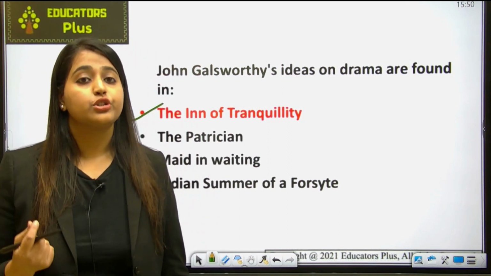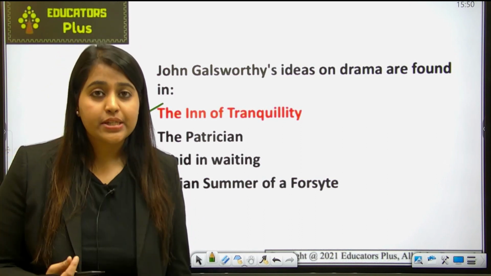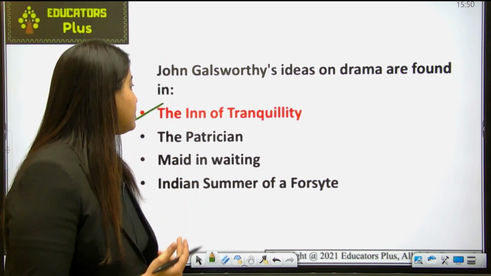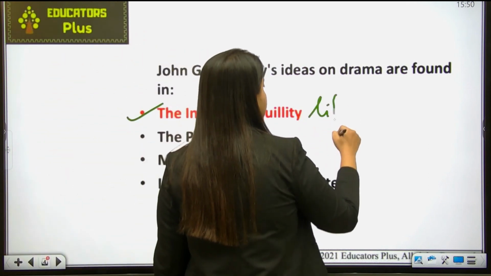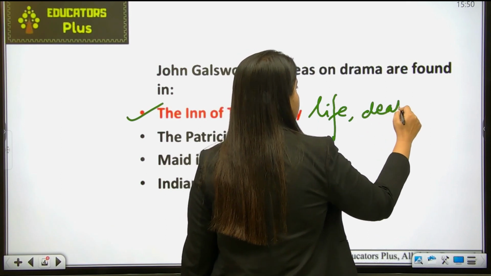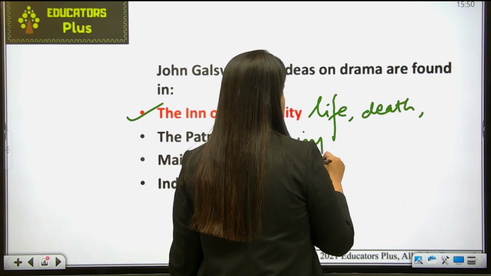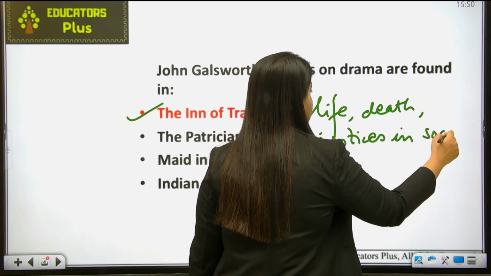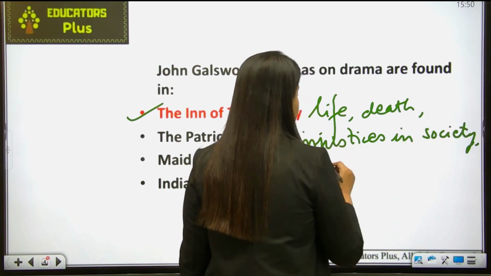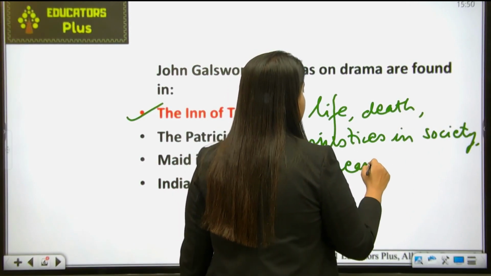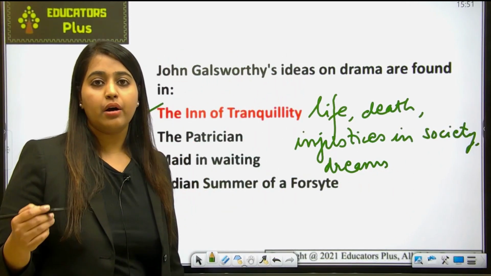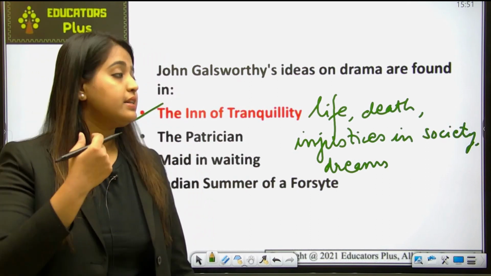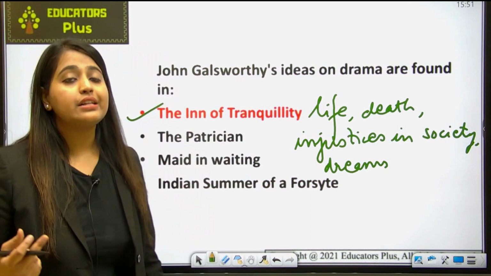It includes the subjects of life, death, injustices in society, and Galsworthy's viewpoint on dreams. Okay, so these were some of the points or subjects on which the Inn of Tranquility is based.